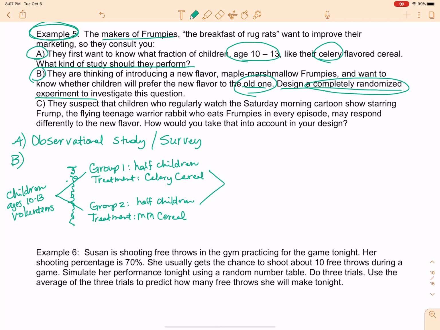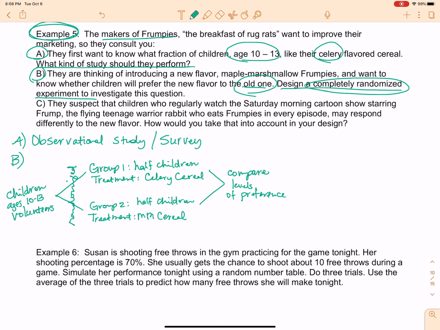And so then, of course, I am going to compare levels of preference or the preferred cereal, anything like that. Just make sure you're using context.